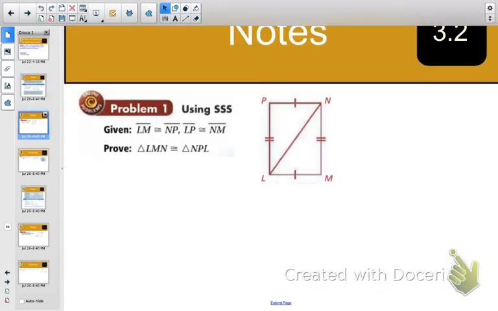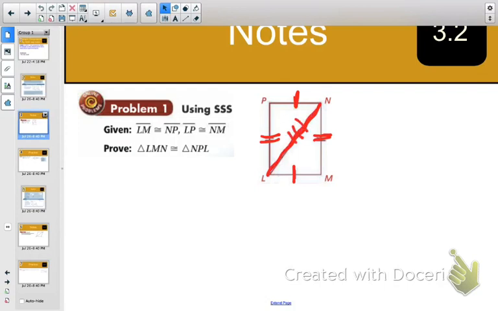Alright. So, if we look at this, it's given us some information here. It wants us to prove that the two triangles are congruent. So we already know two pairs of sides are congruent. PN and LM are congruent, and then NM and PL are congruent because they have the 2 marks. So we just need to show that the third side is congruent, which they actually share, this third side LN here.